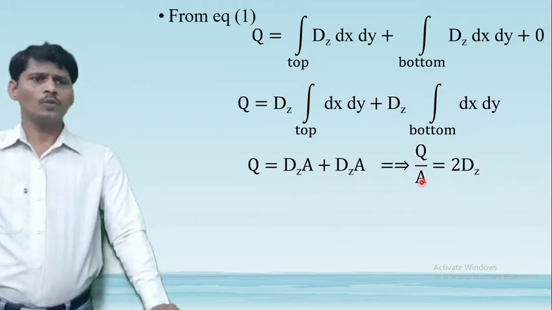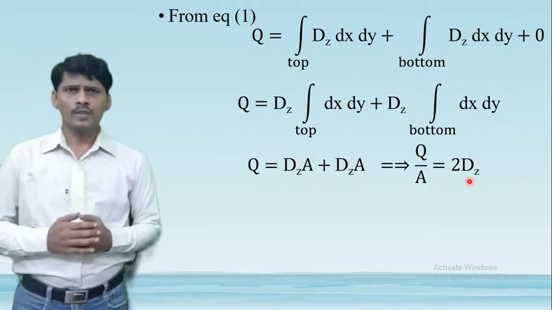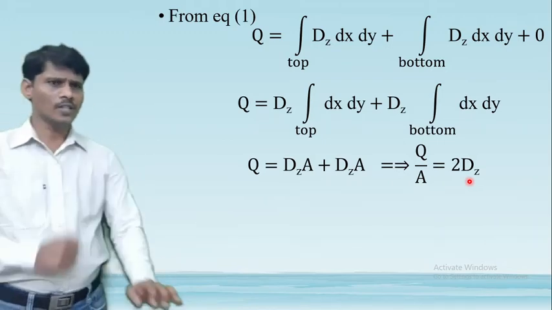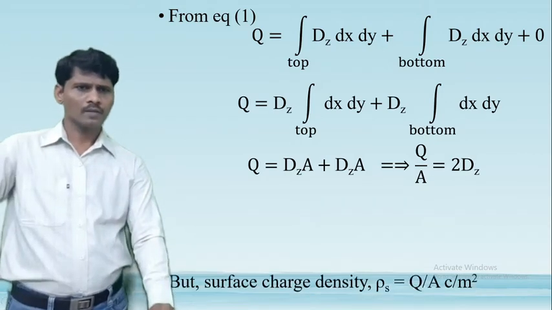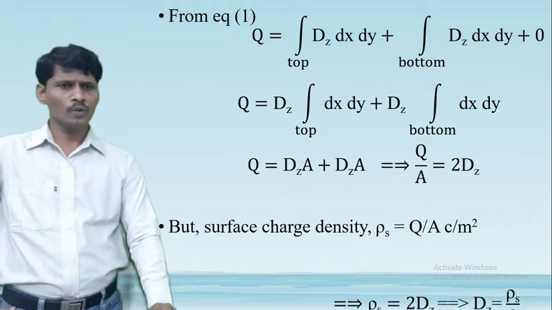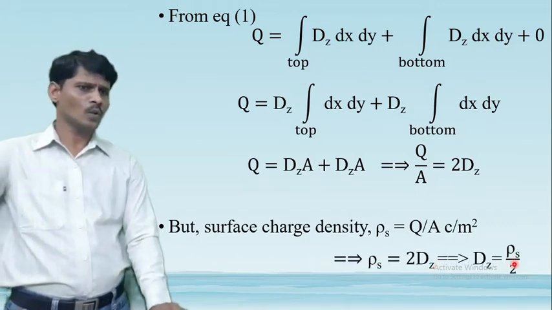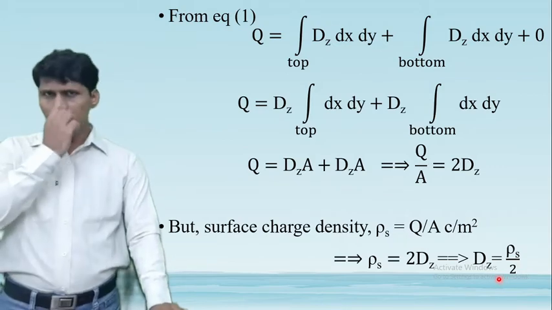We have Q by A is equal to Dz, and the total charge to the total surface area is called the surface charge density. Rho s is equal to Q by A, the surface charge density. Therefore, rho s is equal to 2 Dz, so Dz is equal to rho s by 2.